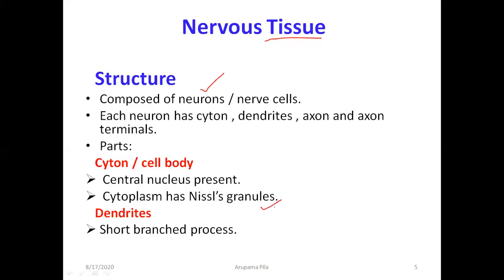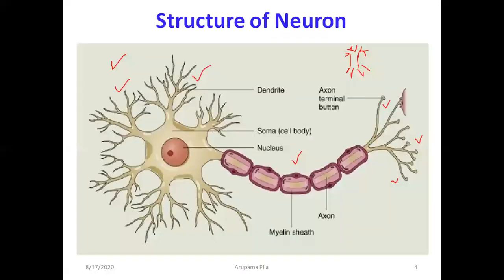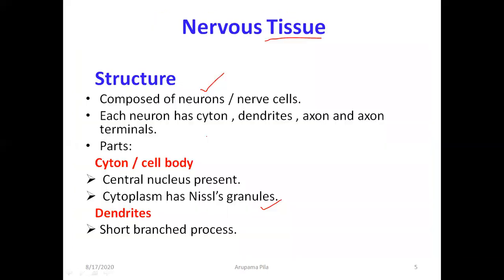What is the function of the Nissl granules? Nissl granules contain RNAs, and these RNAs are the site of protein synthesis. So they help in protein synthesis.